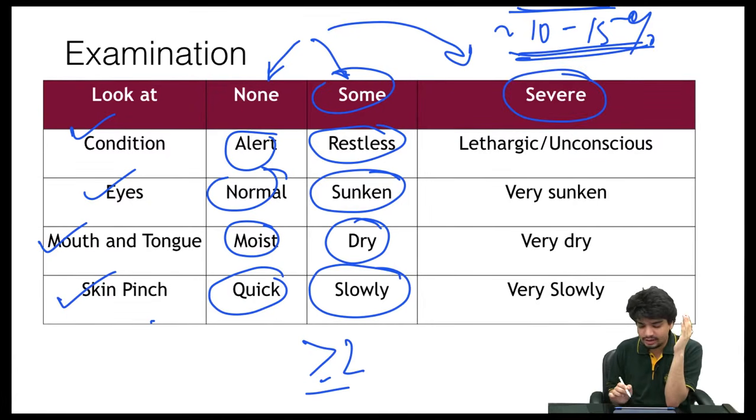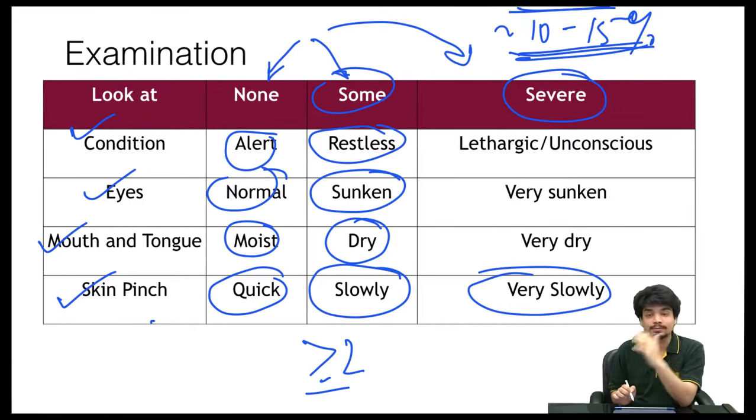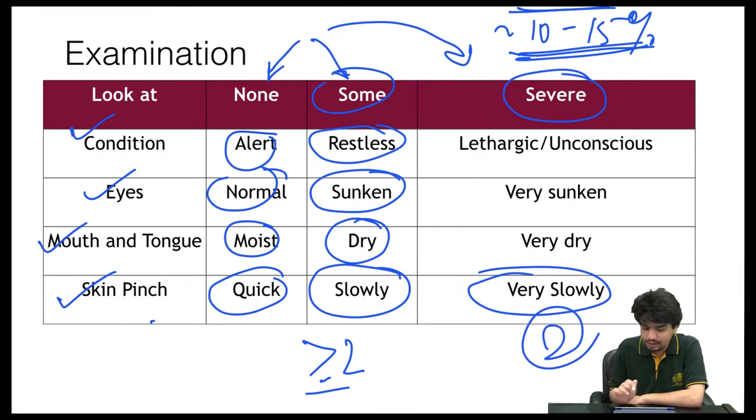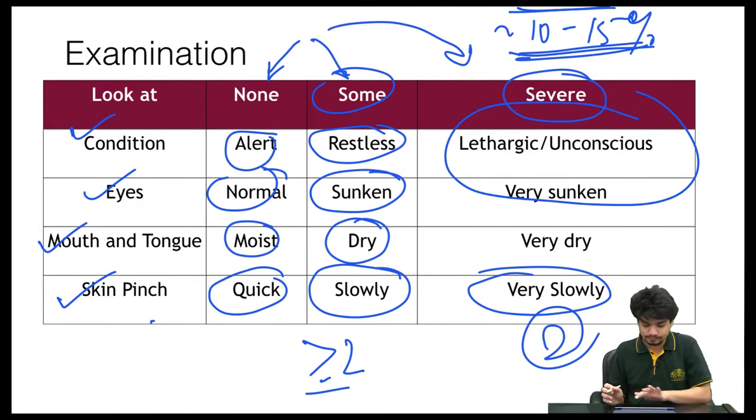Now, in case of severe dehydration, the child is unconscious or lethargic, the eyes are very sunken, the skin pinch goes back very slowly, and the mouth and the tongue are very dry. If any 2 of these are there, so basically, let's say the child is alert and eyes are normal, but his mouth and tongue appear very dry, and the skin pinch is going back very slowly. Again, 2 out of these 4 is severe dehydration. Or the child's mouth and tongue are moist, his skin pinch is going back quickly, but his eyes are very sunken and he's lethargic. Again, he's suffering from severe dehydration.